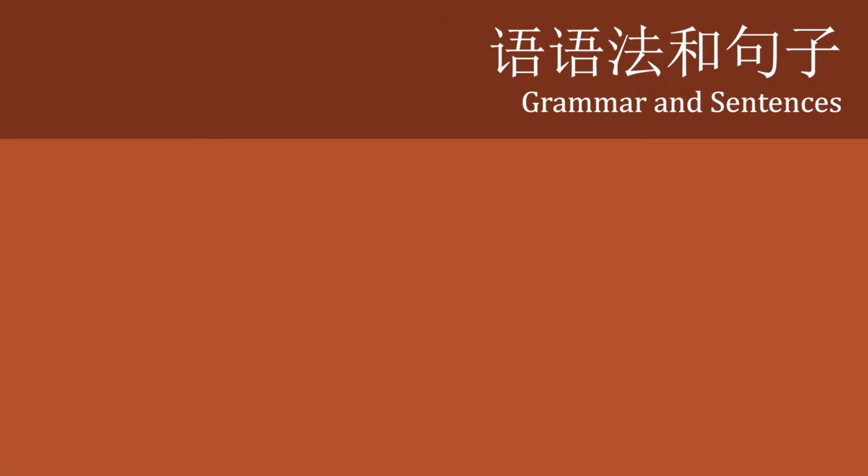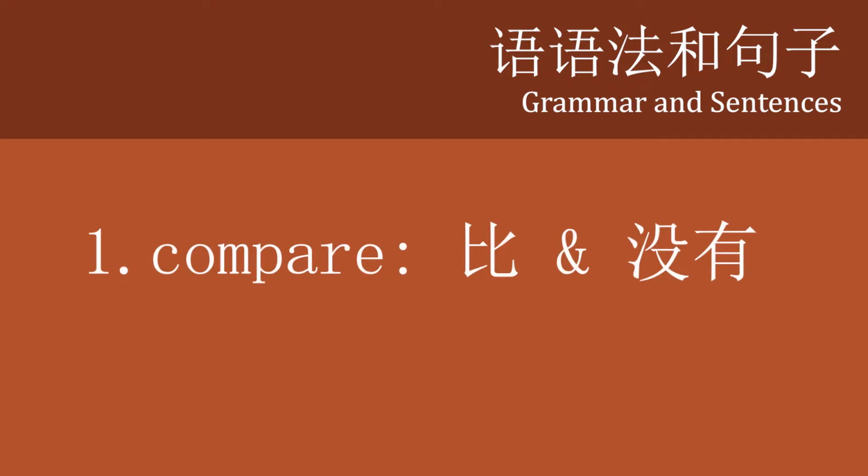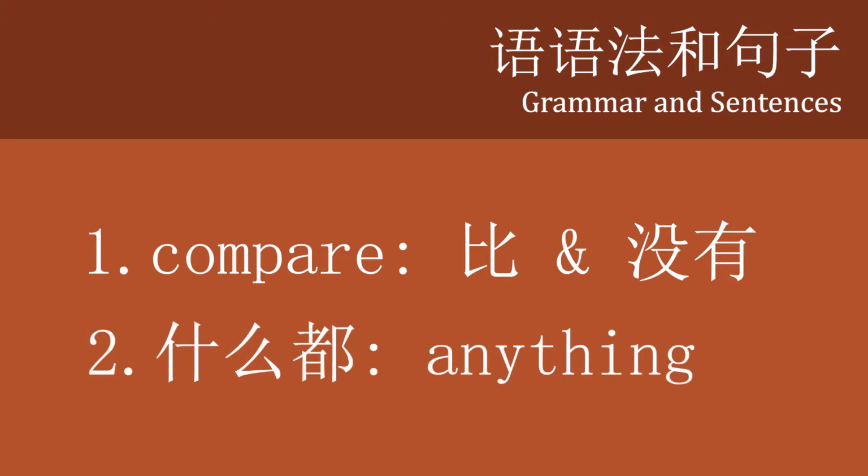Today, we're going to learn how to use 比 to make direct comparisons between two objects or two actions. We're also going to compare that with a previous structure that we learned. 没有. Afterwards, we'll talk briefly about how 都, meaning all, can be used in the case of all of something or none of something.